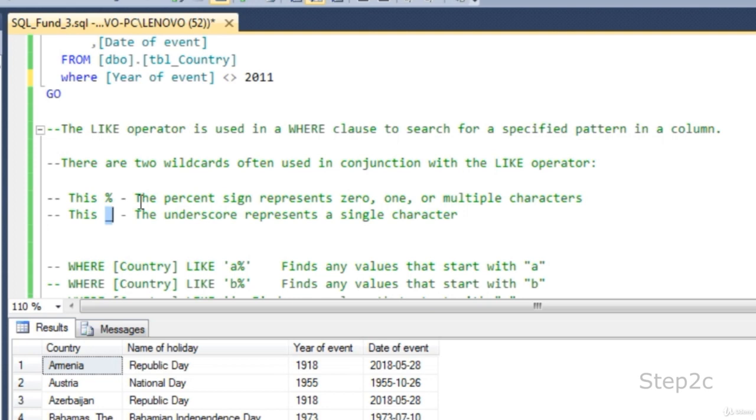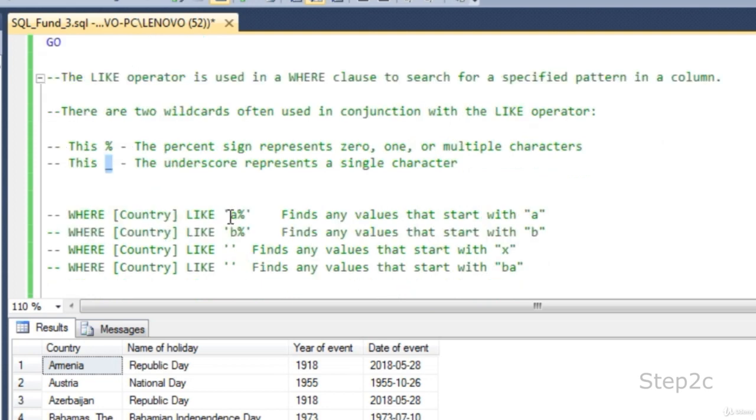Let's see how we could retrieve data that start with A. You will specify A, then percentage.